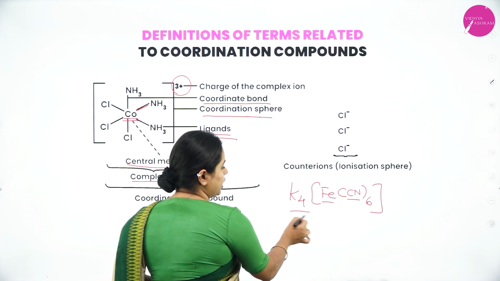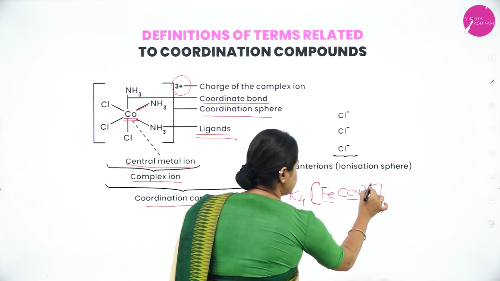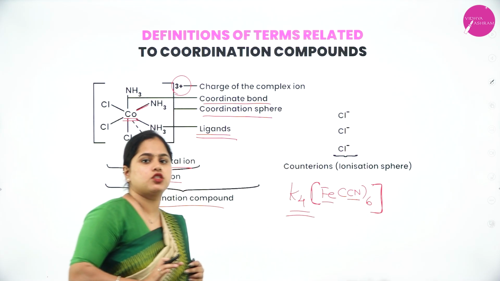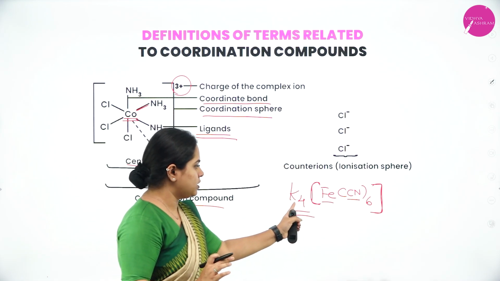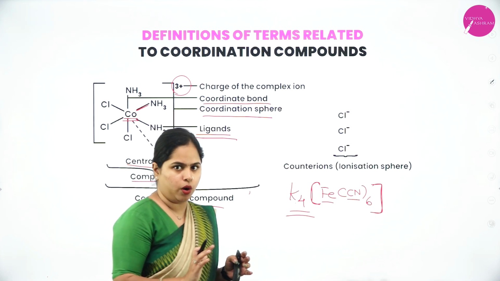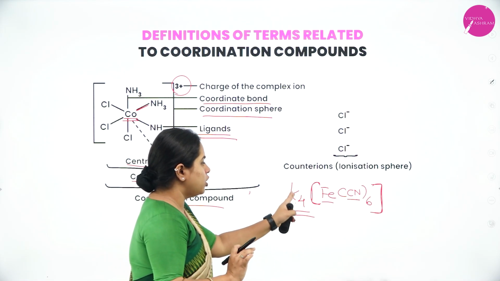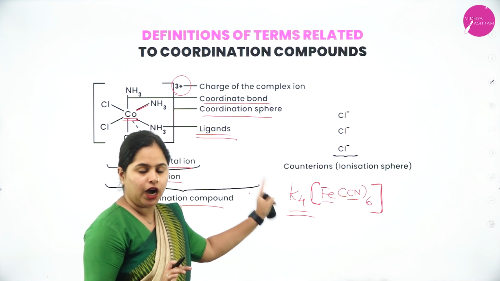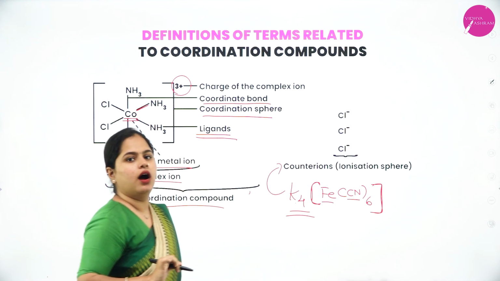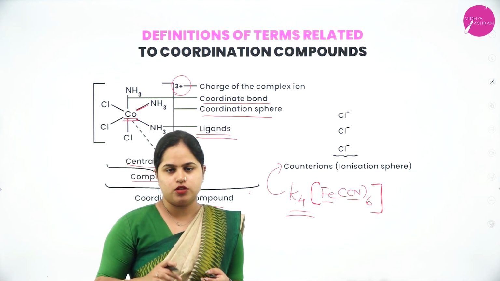Now what about this potassium which is present outside the coordination sphere? Only this much part is called the coordination sphere. Whatever is present inside the square bracket is called the coordination sphere. This is not a part of the coordination sphere, but this whole thing is called the coordination compound. Now what do we call this particular ion which is present outside the coordination sphere? That is called the counter ion. Whatever is present outside the coordination sphere is called the counter ion. So I hope it is clear.